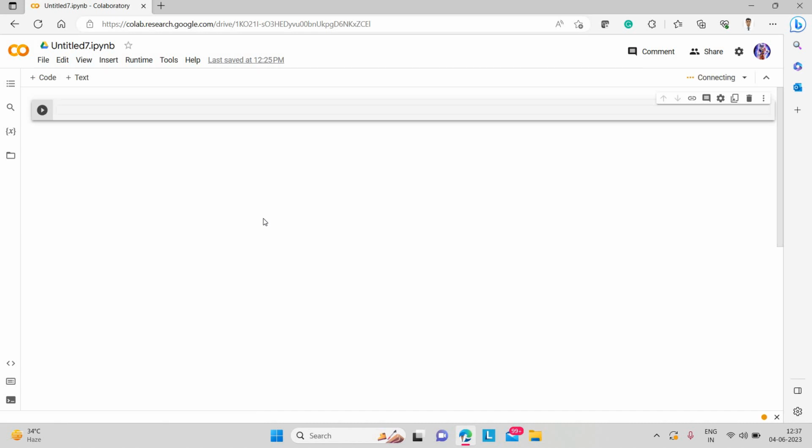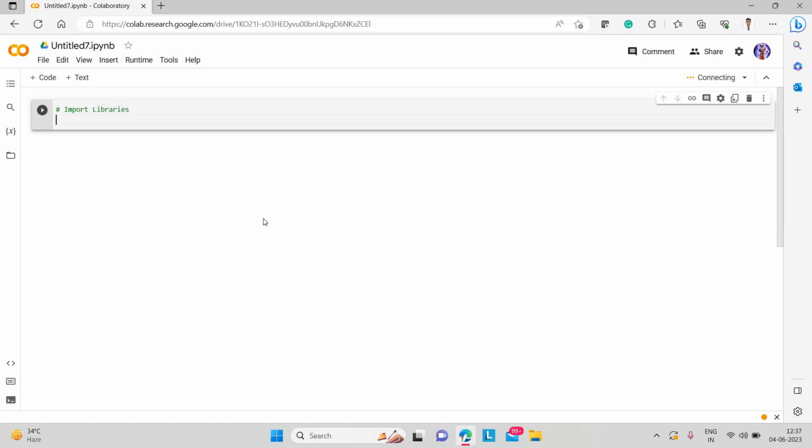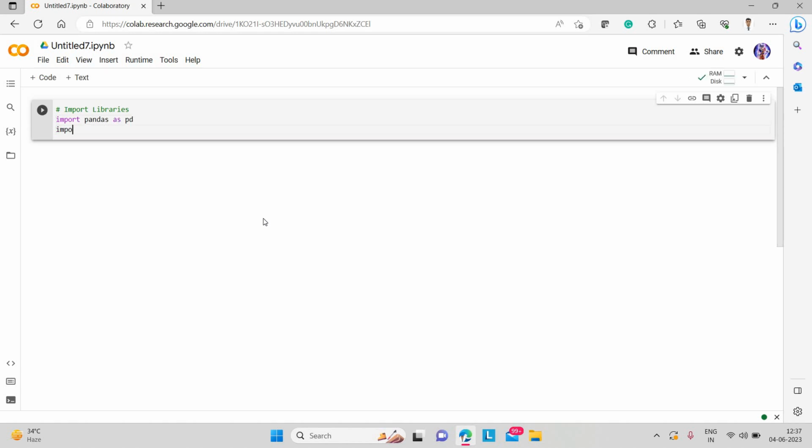First we'll import libraries. For now we are only importing numpy and pandas. So import pandas as pd, import numpy as np. These are nothing but modules.